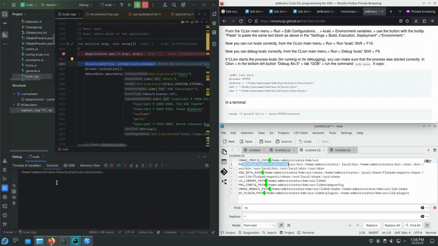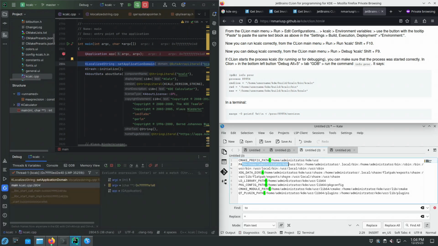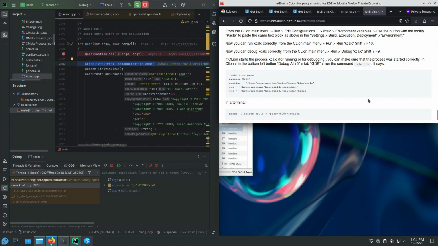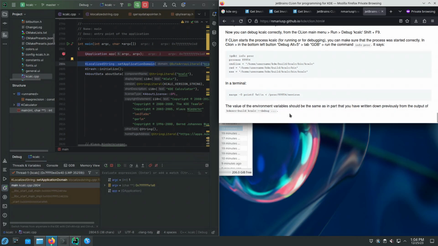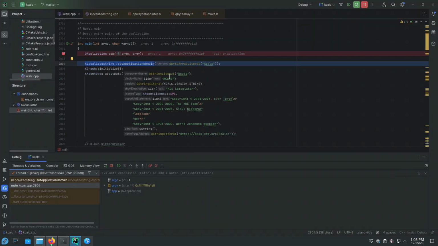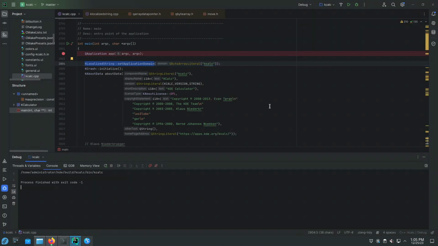Okay? And the output from standard output, standard error from the process. Okay, let's show some things that we can do using CLion. Let's stop the debugger.